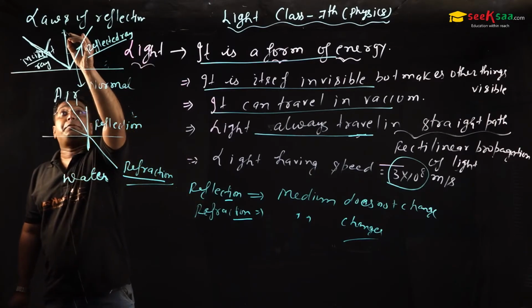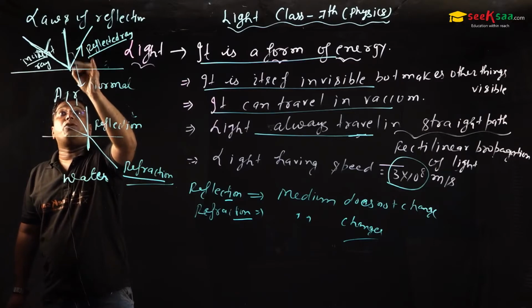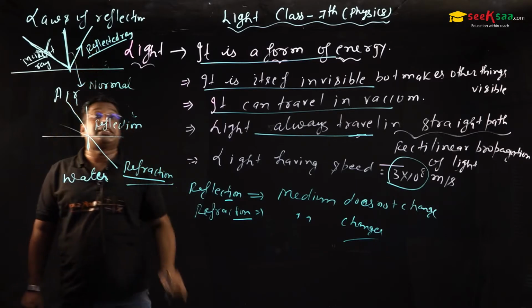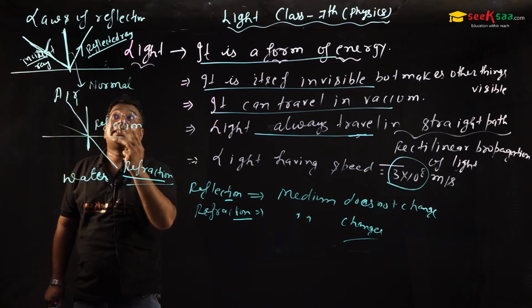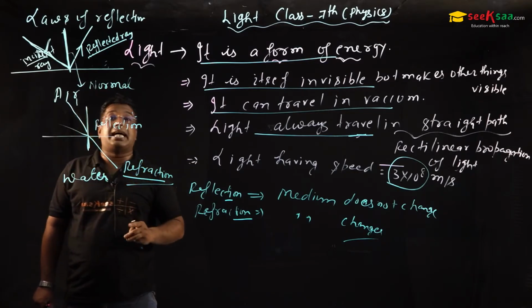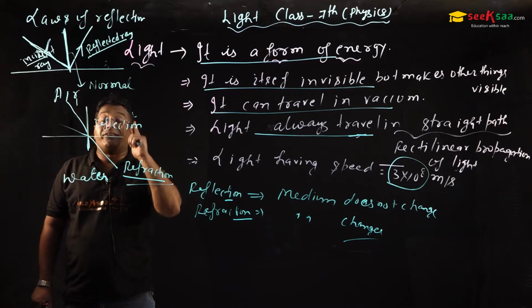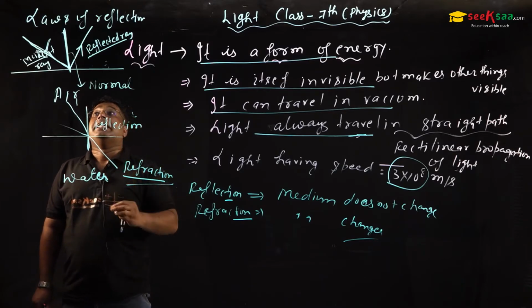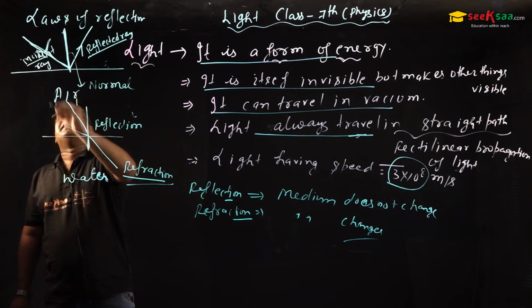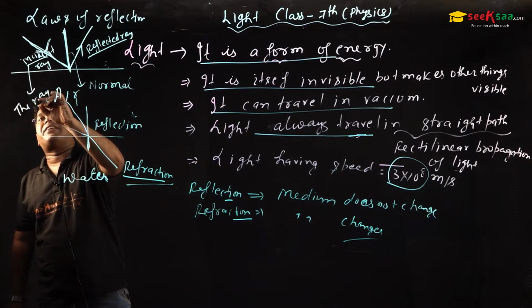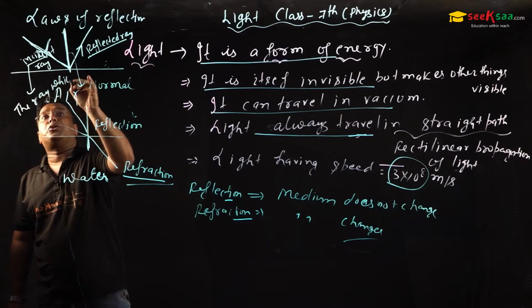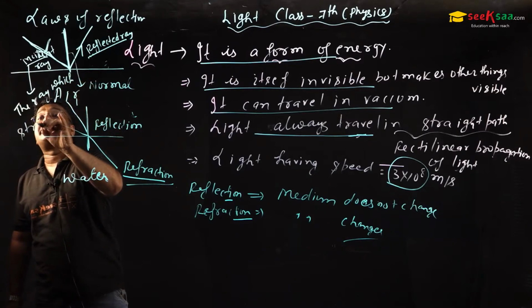And sir, this perpendicular is called a normal. So sir, we have three basic points according to the law of reflection: incident ray, reflected ray, and normal. And the ray which strikes the surface is called an incident ray.